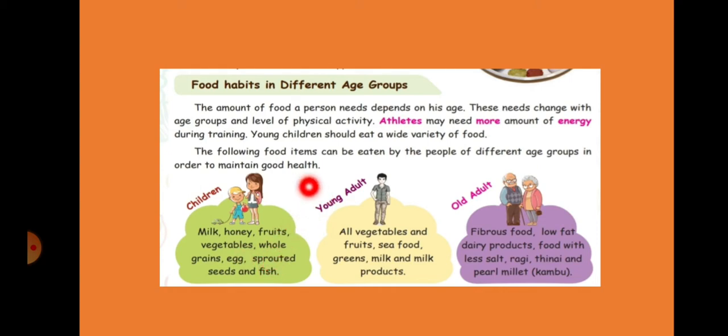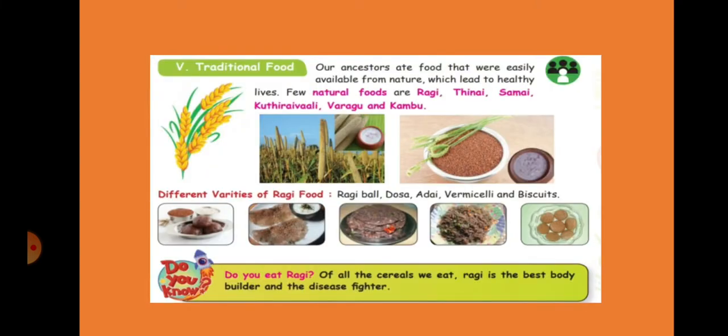So the food habits change according to the age groups also. Whatever children eat, adults cannot eat, and old adults cannot eat whatever children and young adults are eating. Okay children, young children, you have to take a wide variety of food so that you will be healthy. Okay, next, traditional food.